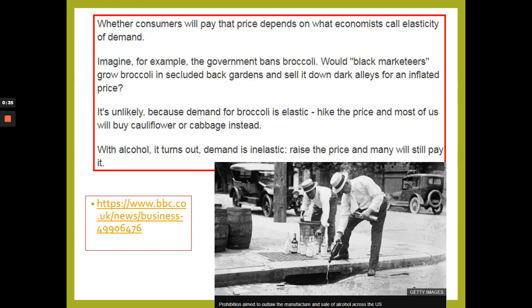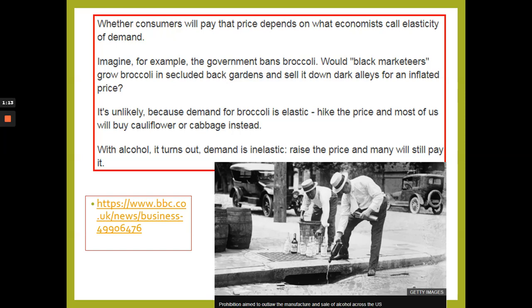Imagine, for example, the government bans broccoli. What would happen if the government banned broccoli, a vegetable? Would people decide to start growing vegetables in their back gardens illegally and take that risk? Or would consumers just switch to cauliflower or cabbage or a different type of vegetable? Demand is said to be elastic for broccoli. Therefore, consumers would most likely just switch to a similar product or a substitute good.